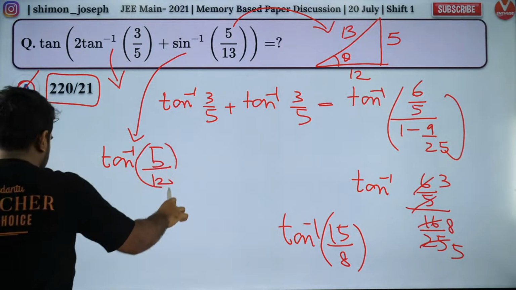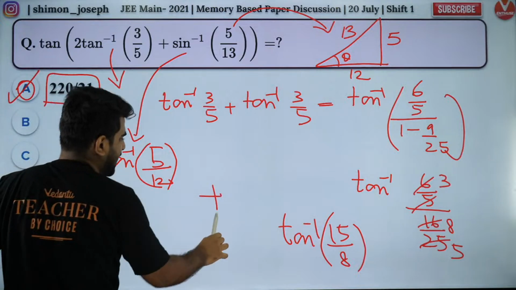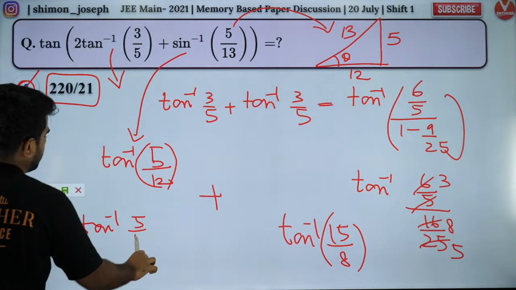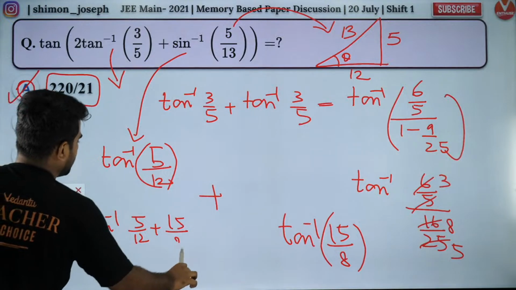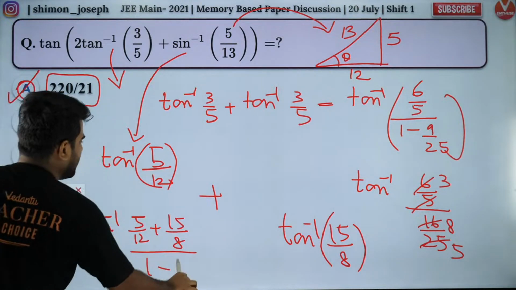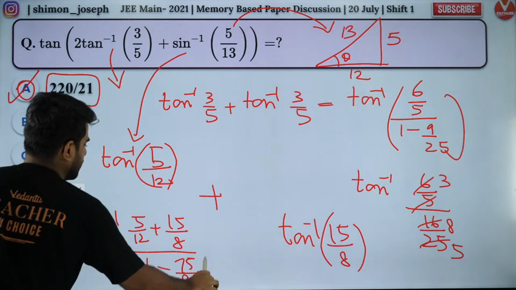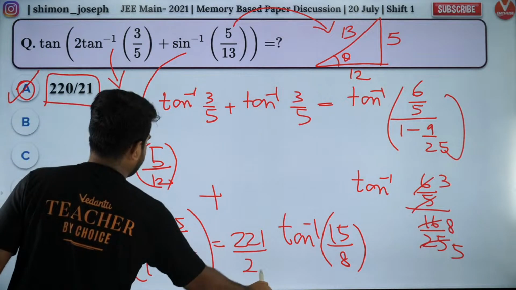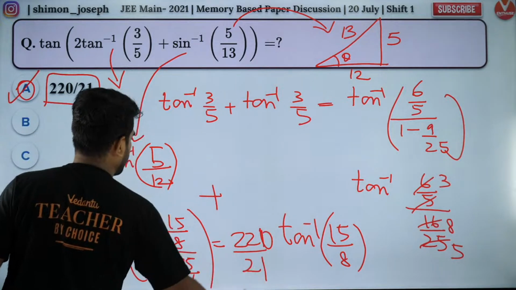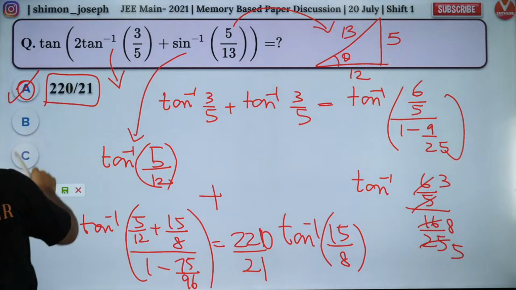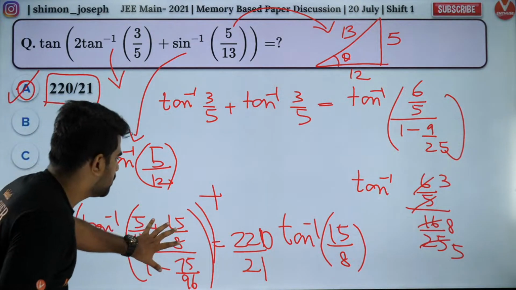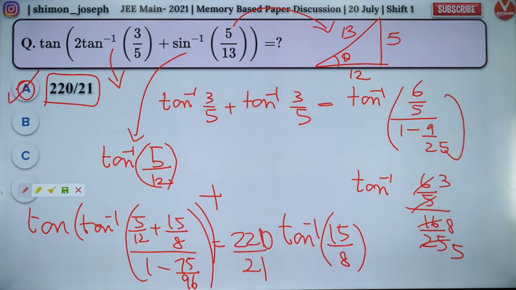Are you all clear? So you have tan inverse of 5 by 12 plus tan inverse of 15 by 8. So just solve it. It is tan inverse of 5 by 12 plus 15 by 8 divided by 1 minus 5 into 15, 75, over 12 into 8, which is 96. That's how you solve it. I hope you guys got it. So this will be 220 by 21. You guys can check it, because outside you have a tan, so it will be just the inside value. That will come out to be 220 by 21. Are you all clear? Did you like it?